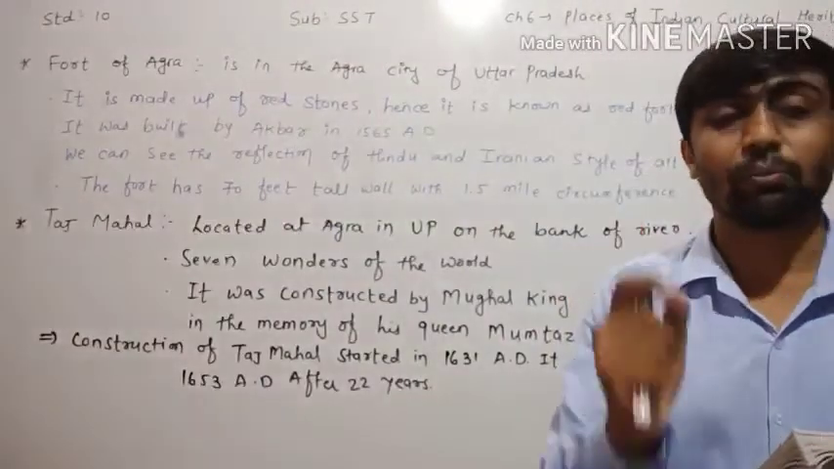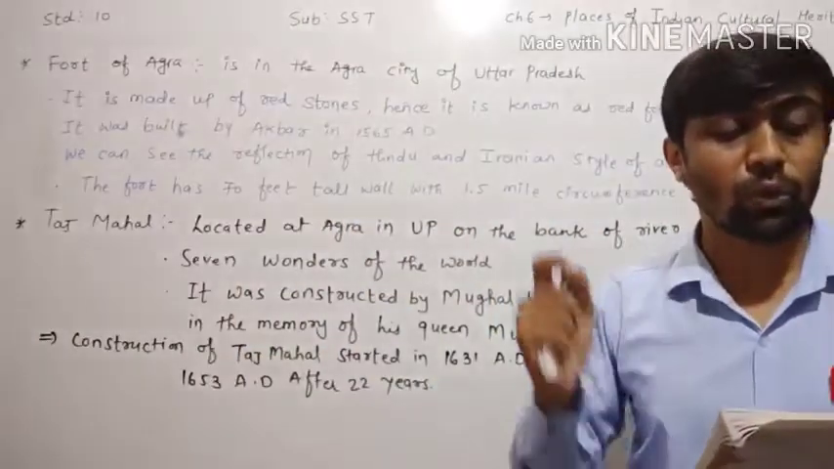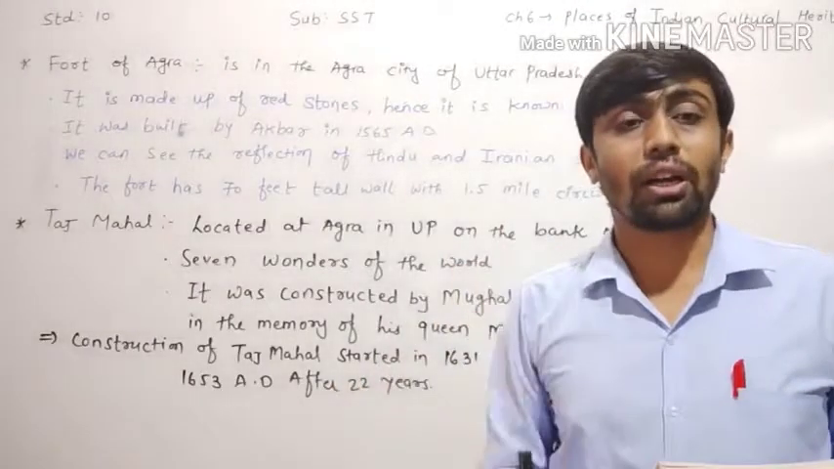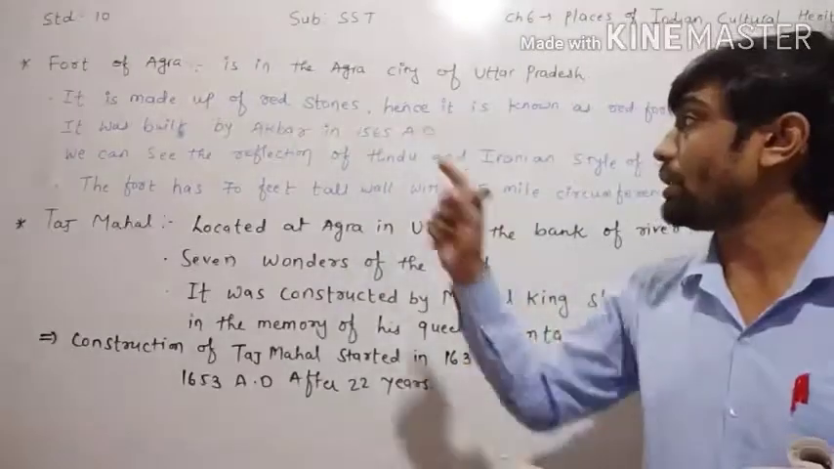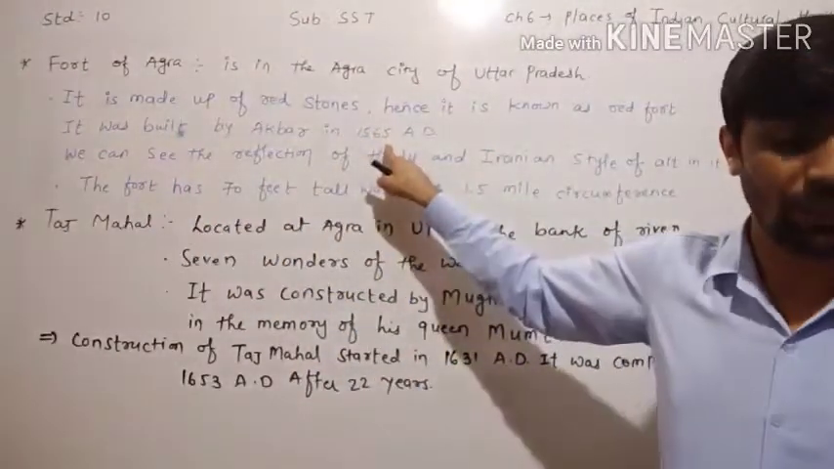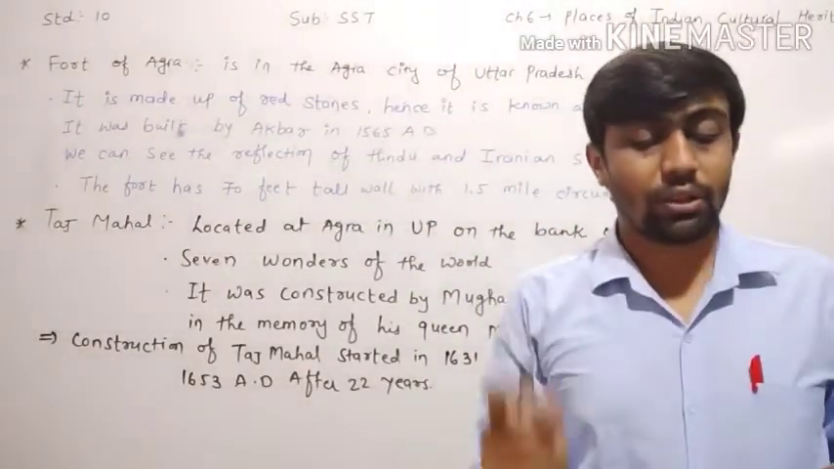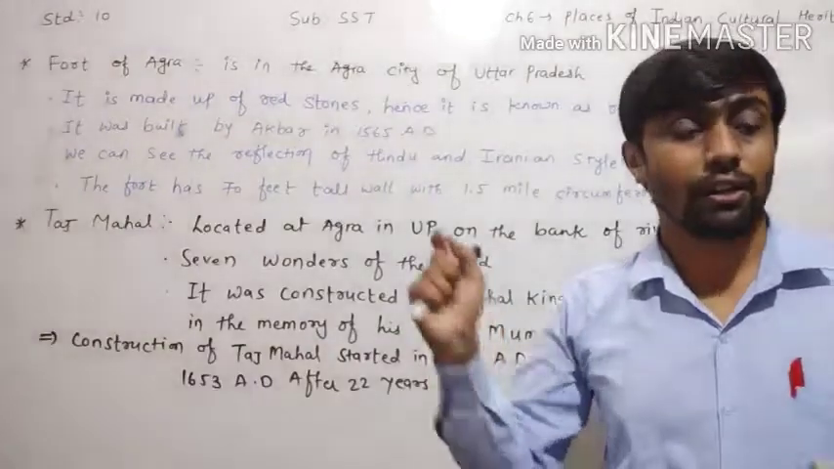It was built by Akbar in 1565. Who built the Fort of Agra? The Fort of Agra was built by Akbar in which year? In 1565. It was built by Akbar in 1565. We can see the reflection of Hindu and Iranian style of art in it.